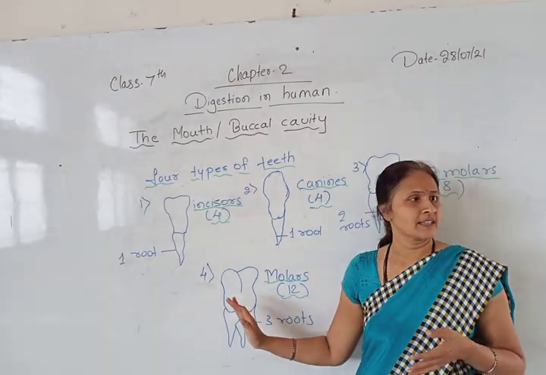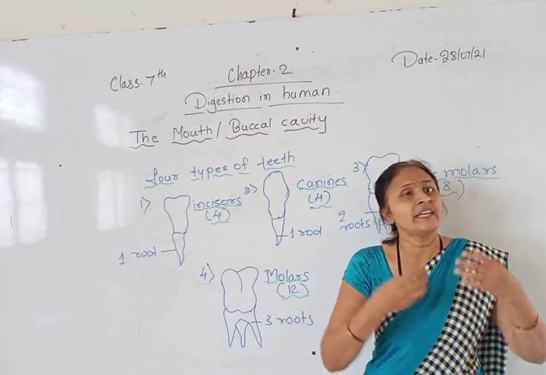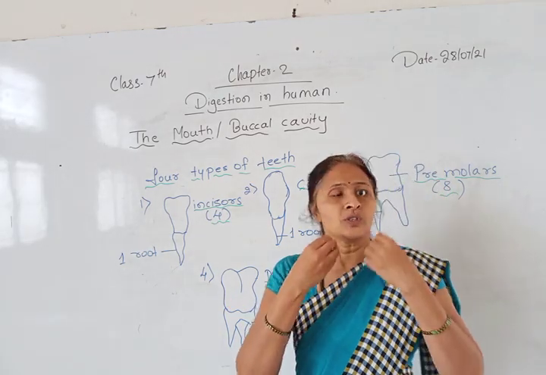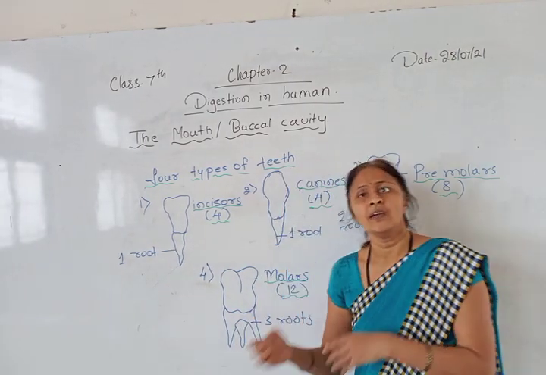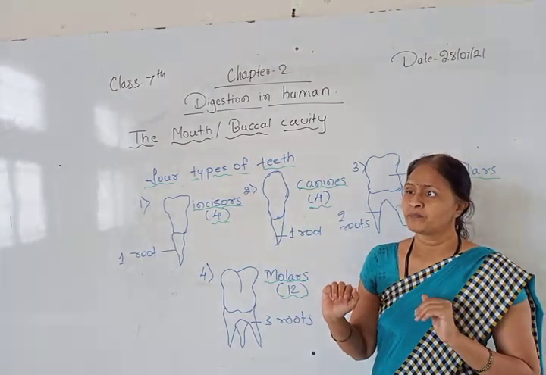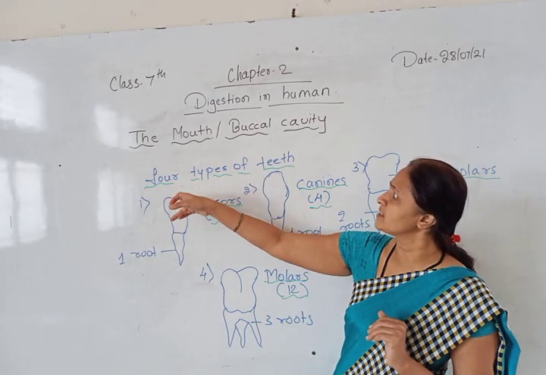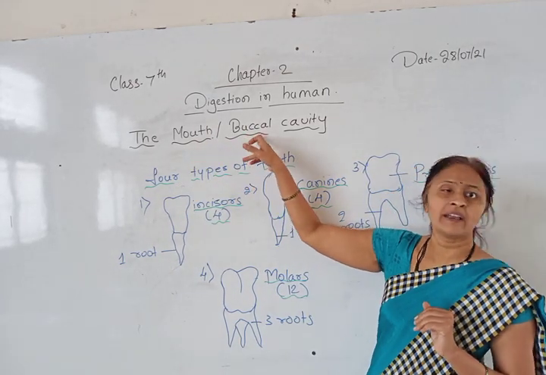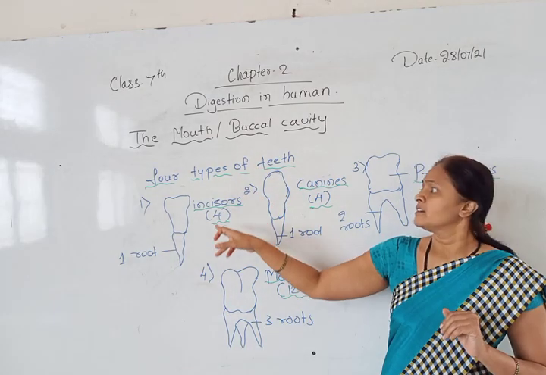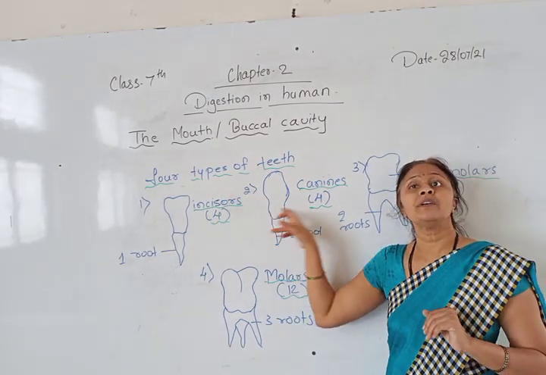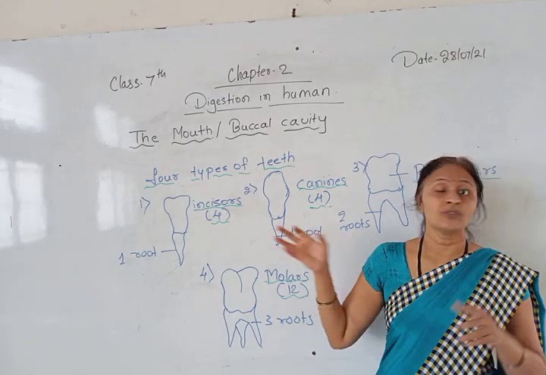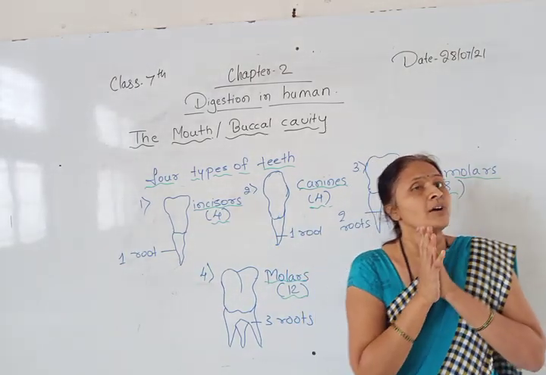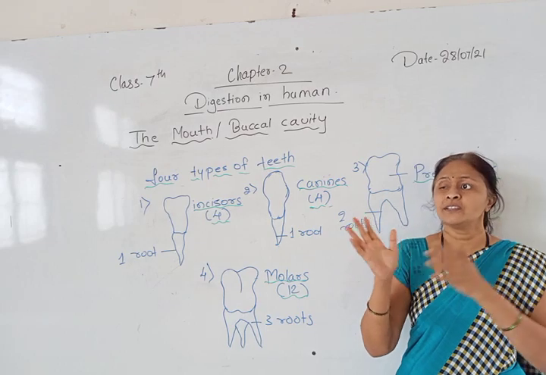After these molars grind the food, only then is it easy for our mouth to swallow the food. Then only will it easily go through the food pipe. That's why you can see this. The mouth or buccal cavity will contain these teeth, which help the mouth to chew the food, to cut the food, or we can say to grind the food.